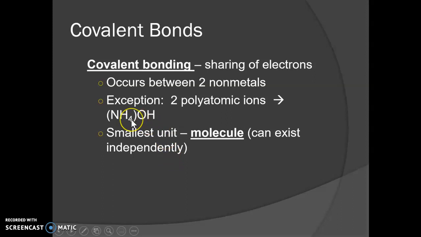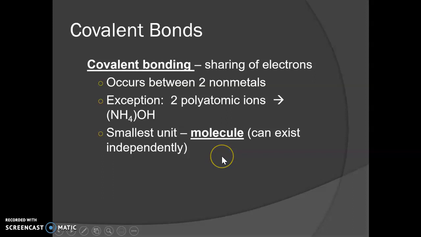Down here is an exception. So this, you can see, is two different polyatomic ions. So even though this whole compound is made up of nonmetals, it actually has an ionic bond right here between the two polyatomic ions. So a covalent bond is holding the NH4 together, but an ionic bond is holding the NH4 to the OH, because each one of those has a charge.